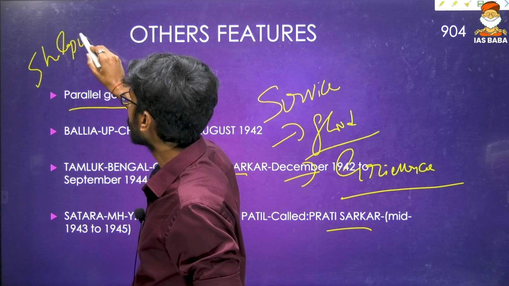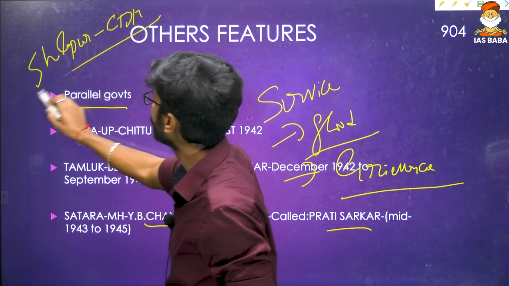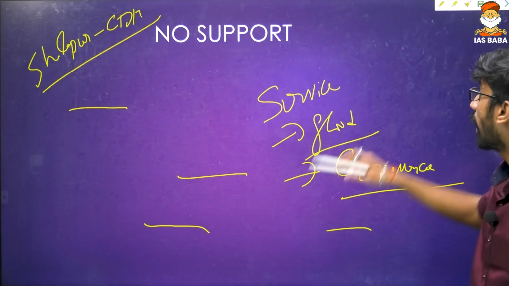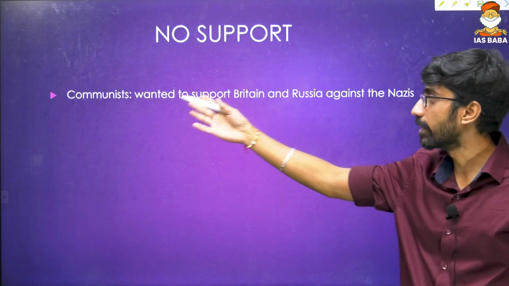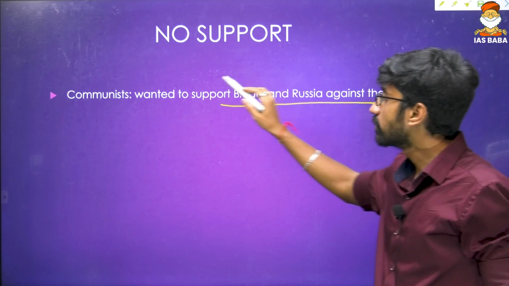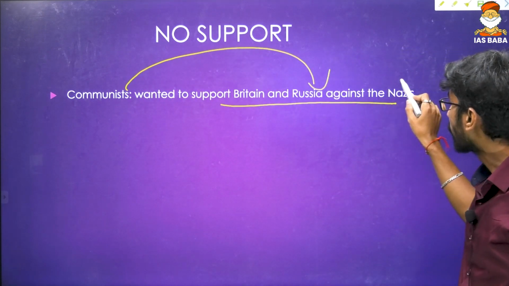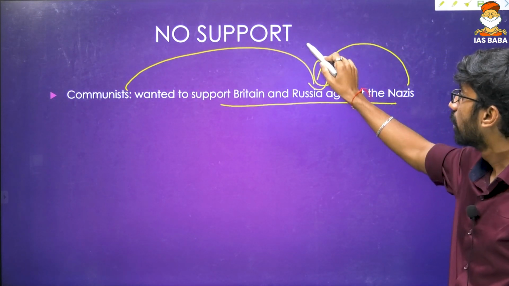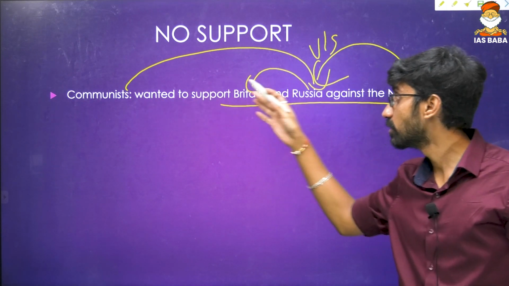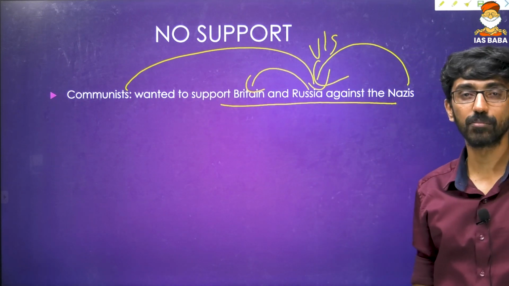That is during the civil disobedience movement. And there was no support to the Quit India movement from communists, who wanted to support Britain and Russia against the Nazis, because their sympathy was with Russia, since the Nazis had attacked Russia. So Russia was in support of Britain, and that is the reason communists supported Britain. They did not give support to the Quit India movement.